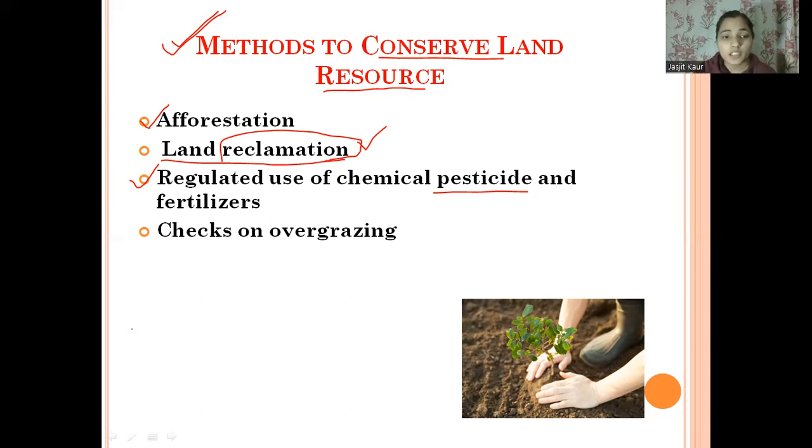And the fourth one is checks on overgrazing. You must have seen in villages or in movies herders who have sheep or other animals with them. Suppose this is a land on which grass is growing, and this is a common property land, so everyone can use it.